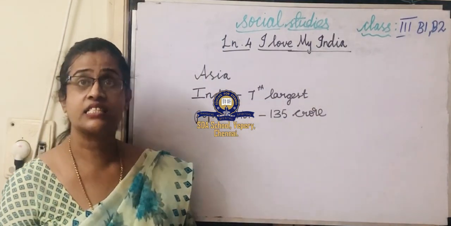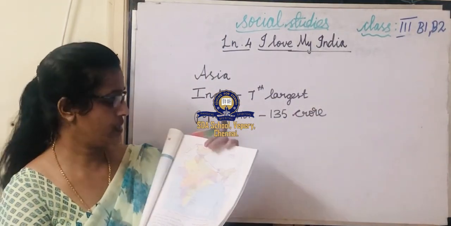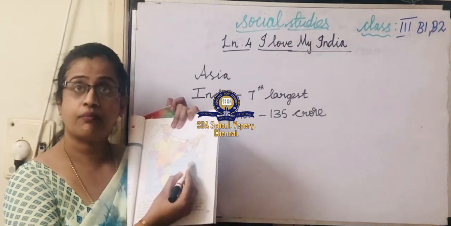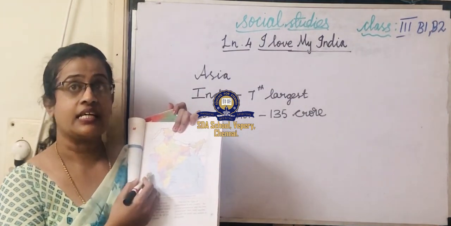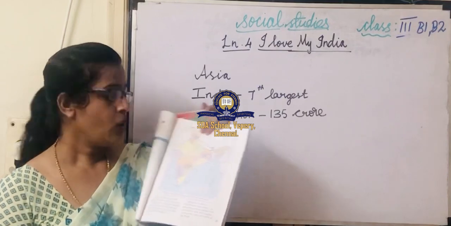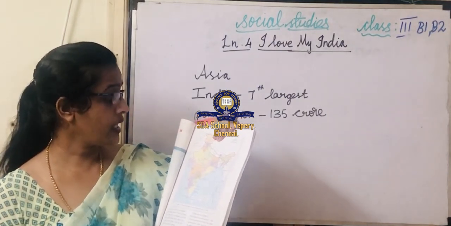You can look at the picture. India is surrounded by seas and oceans. What are they?